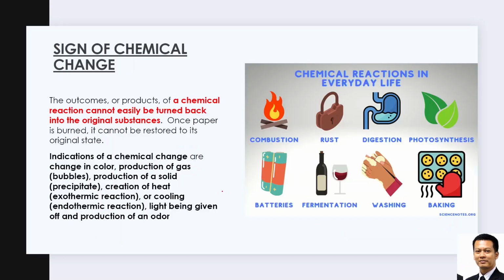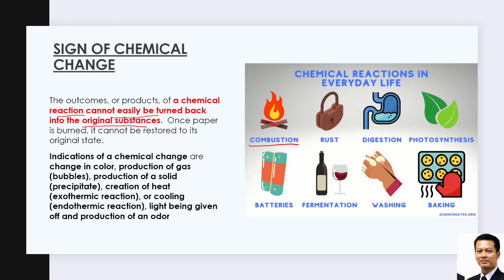Signs of chemical change. The product of a chemical reaction cannot be easily turned back into the original substance. For example, combustion: you burn wood.